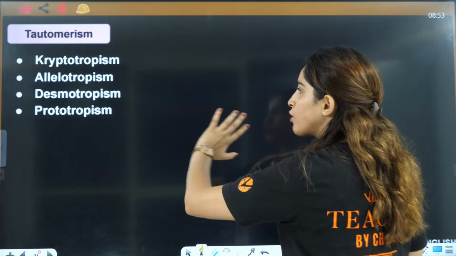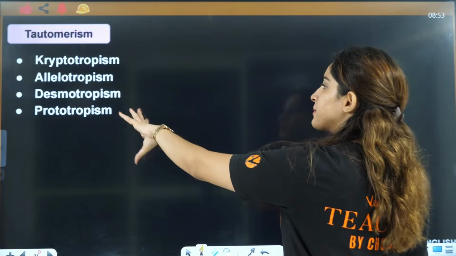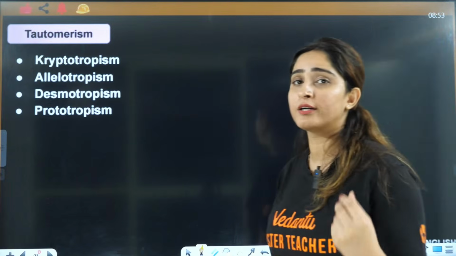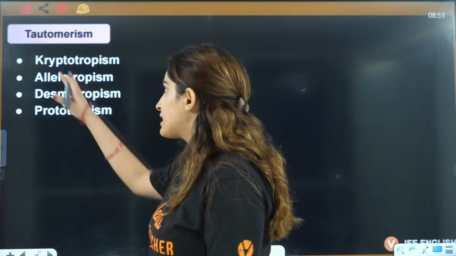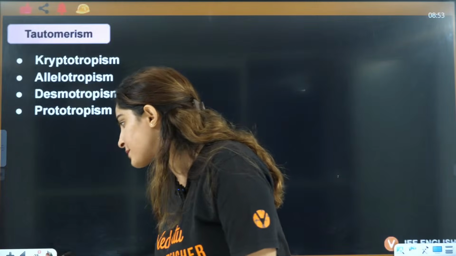So let's understand this. First is, what are the other names? This you can remember, you can ignore also. This is just for your knowledge. I have written cryptotropism, allotropism, destotropism or prototropism, which is also called tautomerism, right? So these are the different names of tautomerism.